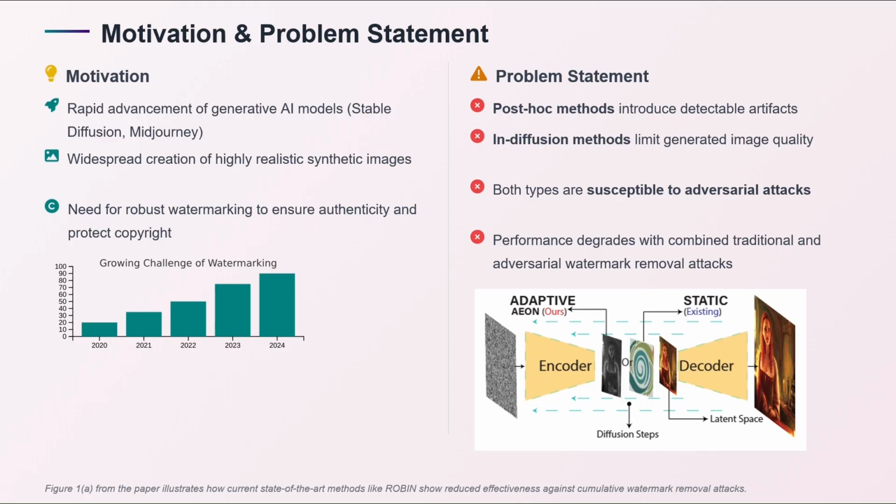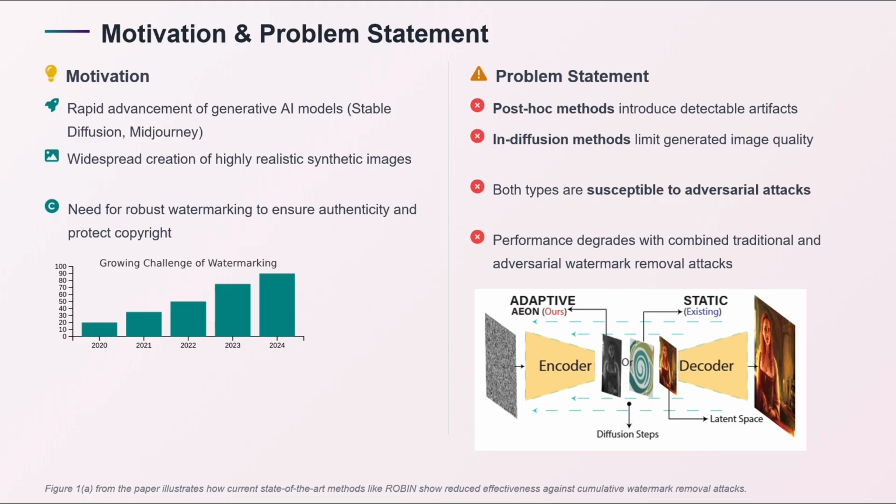They are realistic and widespread everywhere, and that's why we need a robust watermarking technique that does not compromise the image quality, retains the watermark, and can verify the authenticity and protect the copyright of the generated content.